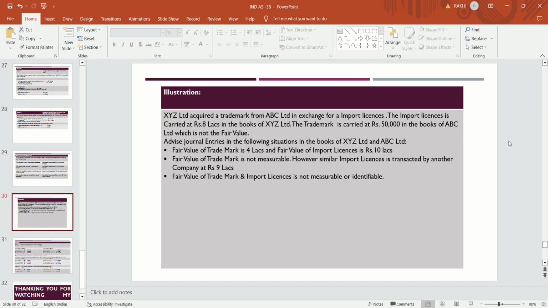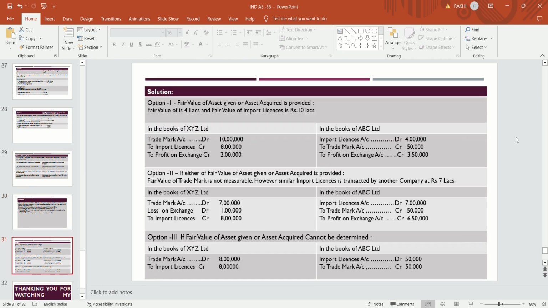We will recognize that. In the first situation, the fair value of the asset given or the asset acquired is provided. The fair value of the trademark is 4 lakhs and the fair value of the import license is 10 lakhs.